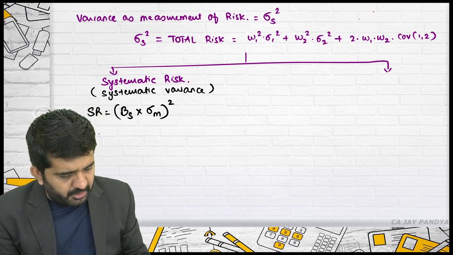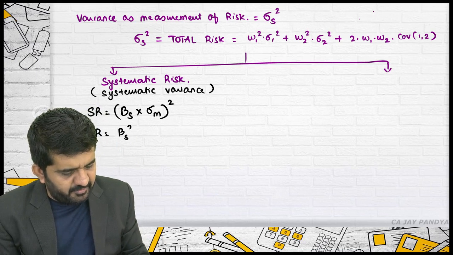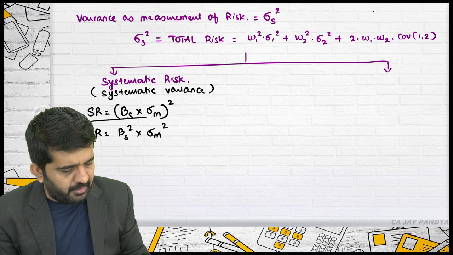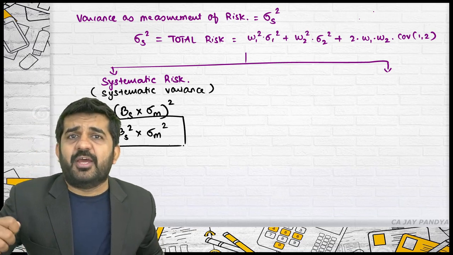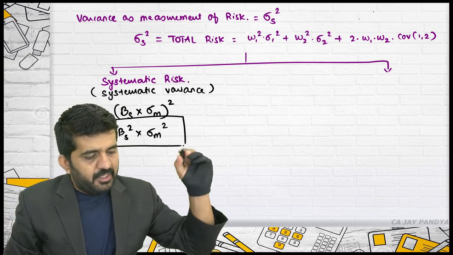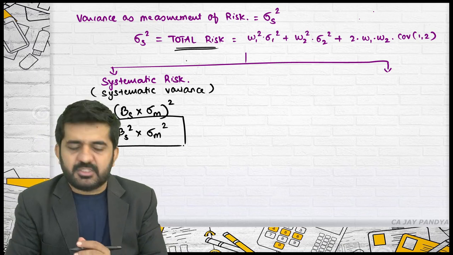Is it alright? So systematic risk will be nothing but beta of security whole square multiplied by variance of market. It is just the square of systematic risk in the form of standard deviation. Sir, then how to find out unsystematic risk? We have the total risk. Is it alright?